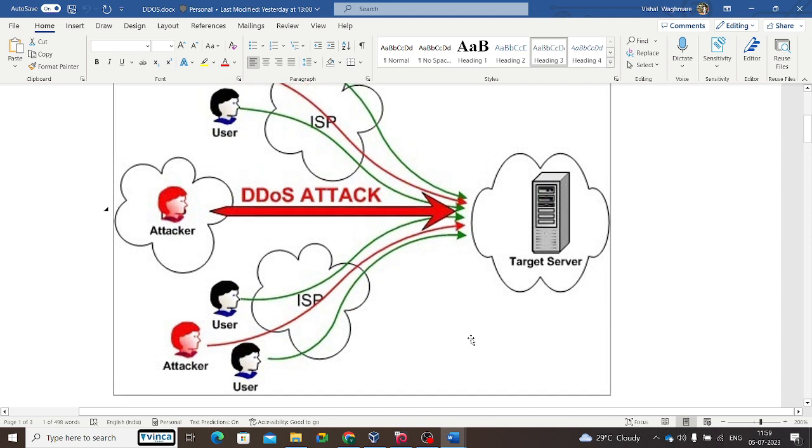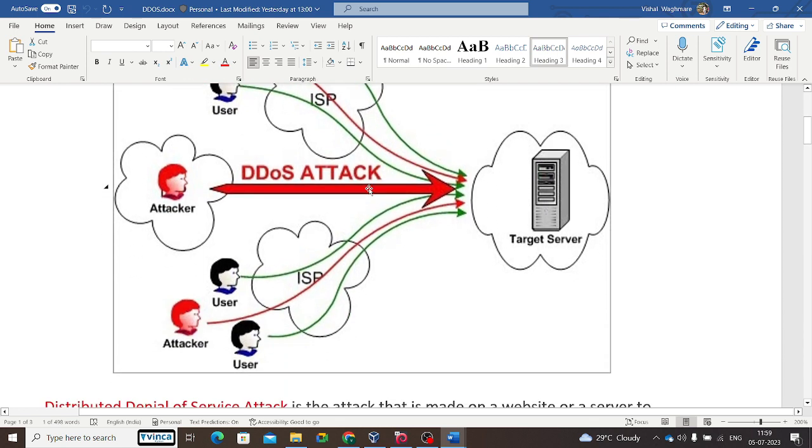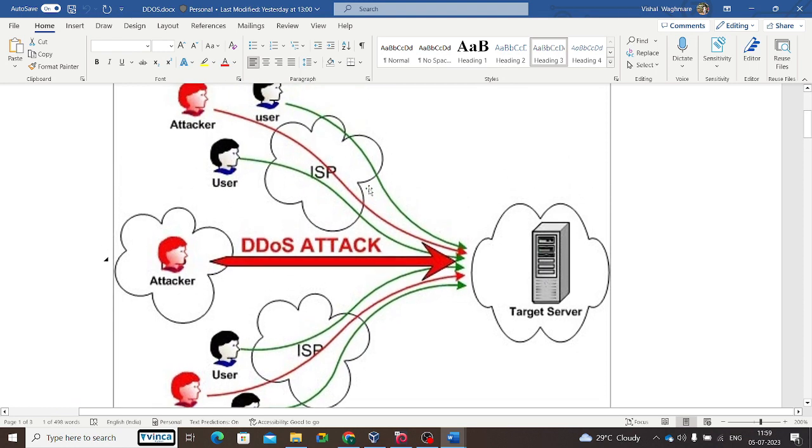So look at this. There is an attacker doing a DDoS attack on a target server. There are a number of users, and we call them attackers as well. Maybe they are virtual or actual attackers. They form groups of attackers that do DoS attack activities targeting a single server or website. For what purpose? To shut down or degrade the performance of the target system. The target may be a website or a server.